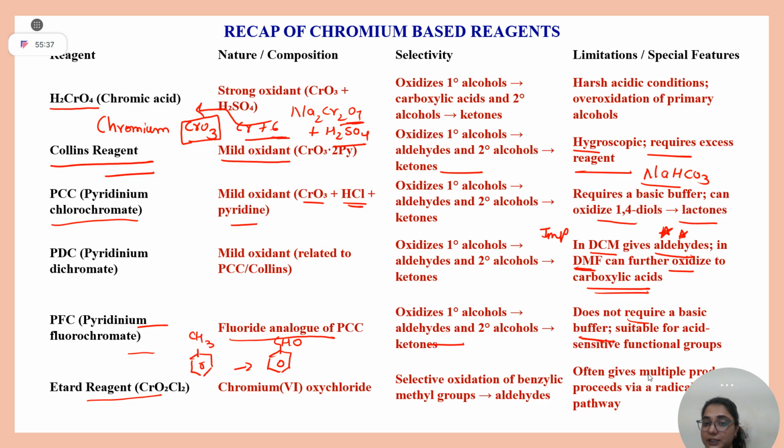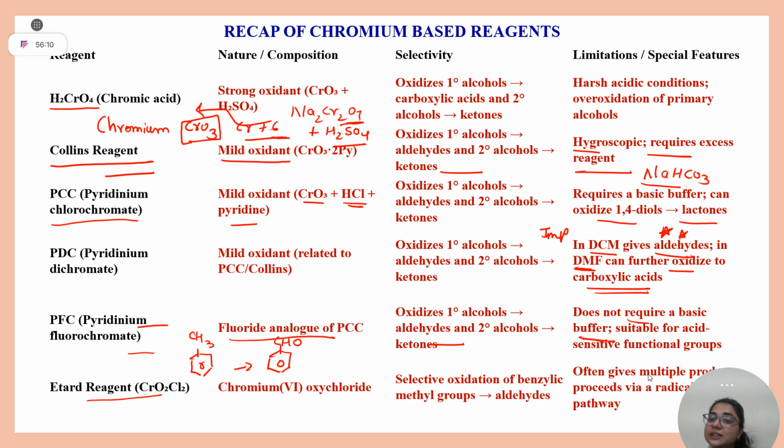This is the brief recap. Okay. PFC, the fluorine analog of PCC. Basically, the only advantage it has over PCC is that you don't require a basic buffer. Now you may ask, ma'am, why do you need a basic buffer in PCC? Since we use acid, along with your alcohol some acid sensitive group might be there in your molecule, right? So that they can't undergo any reaction, you have to use a basic buffer, which will neutralize your acid, right?